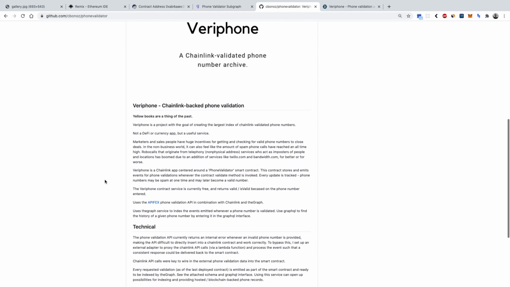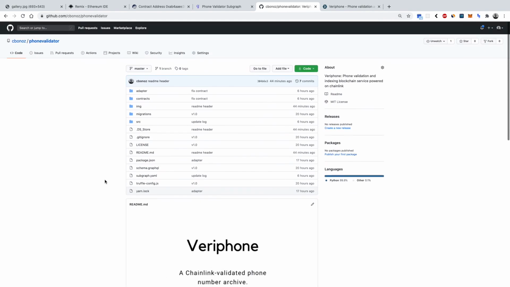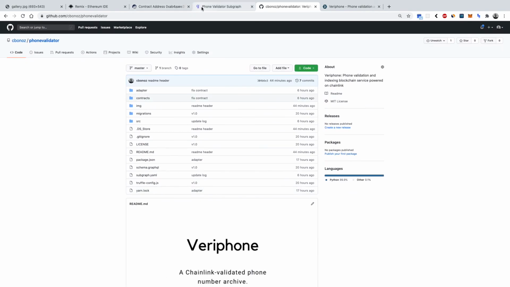So there's a lot of different directions we can go. All the code is open source. The graph is deployed. I encourage you to check it out, and thanks for your time.